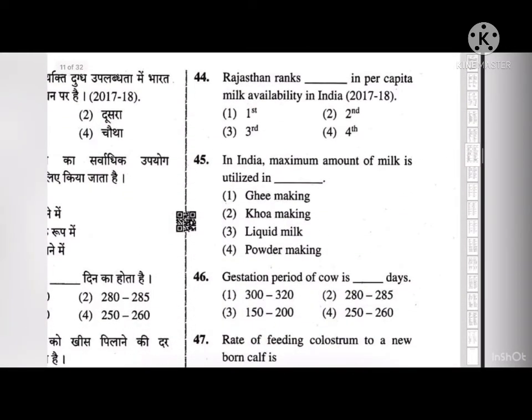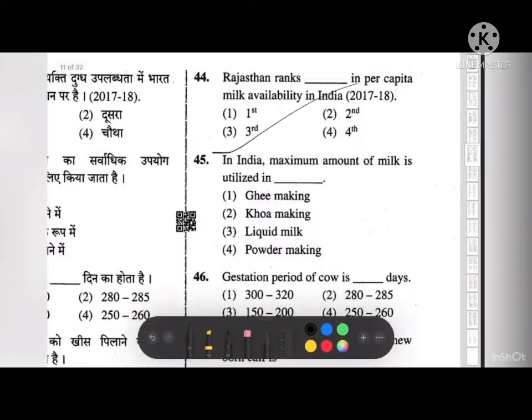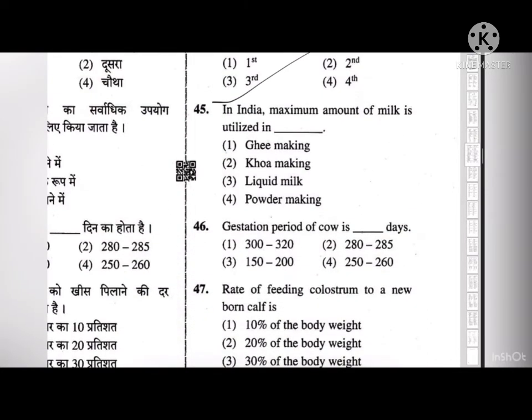Next, Rajasthan ranks dash in per capita milk availability in India. So first, second, third and fourth. So the correct answer is third. Next, in India, the maximum amount of milk is utilized in ghee making, khoya making, liquid milk or powder making. So the correct answer to this is liquid milk.